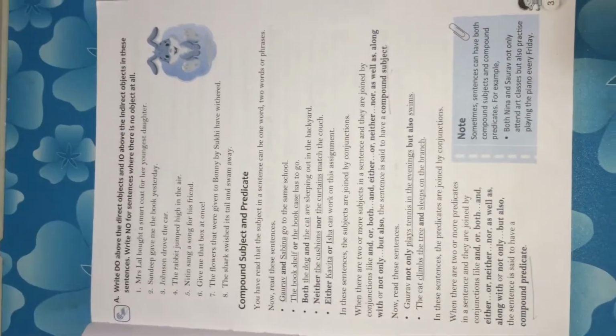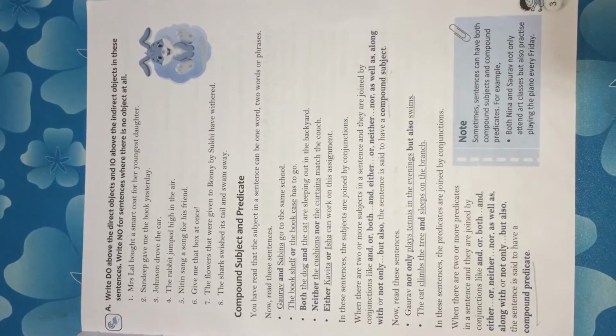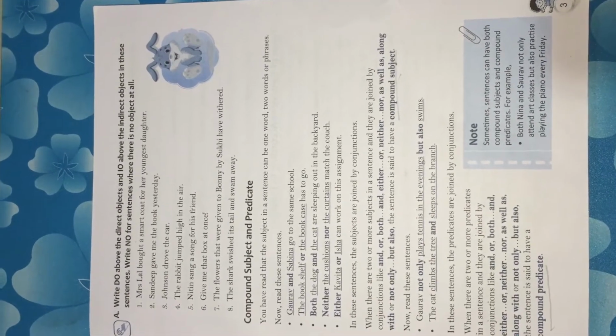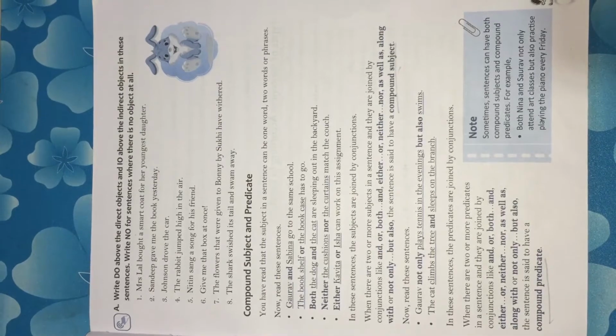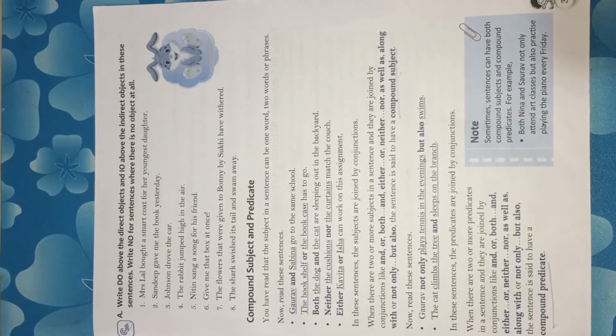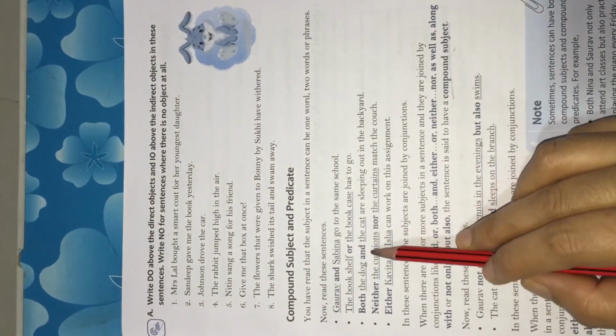Both the dog and the cat are sleeping out in the backyard. Neither the cushions nor the curtains match the couch. Either Kavita or Isha can work on this assignment. In these sentences, the subjects are joined by conjunctions or connecting words.